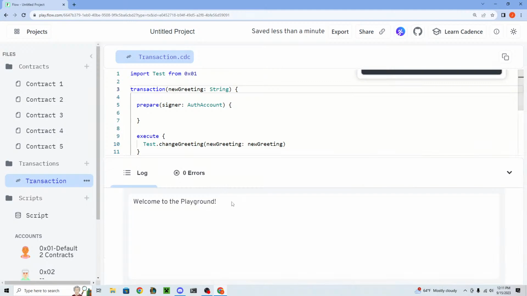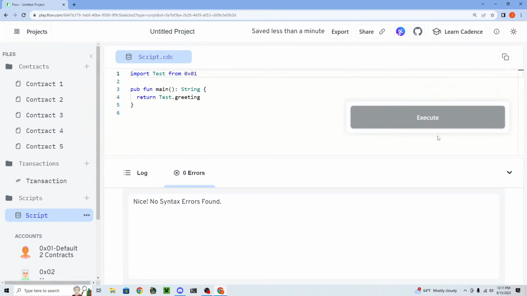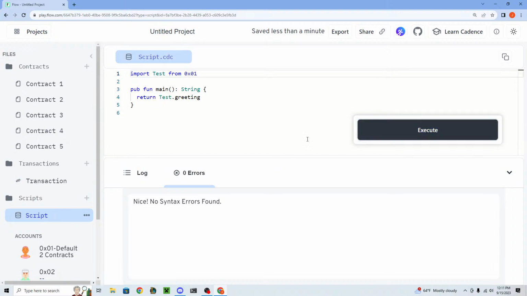And so hopefully we get no errors, right? So no errors just happened. If we go back to the script to read it, then we should see that it now says goodbye world, right? So we were able to just change it.